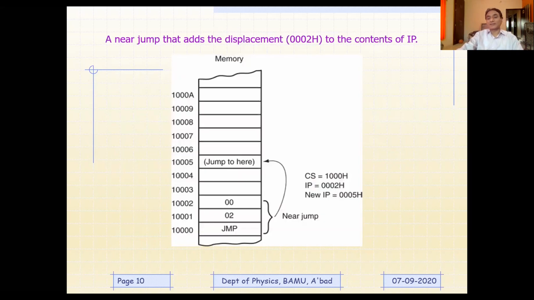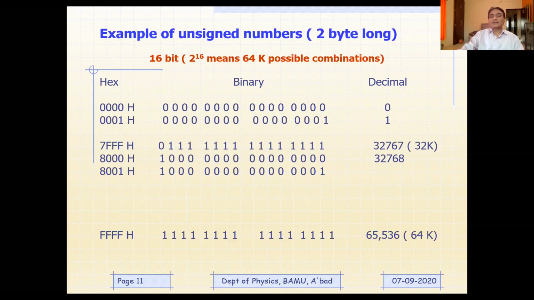How? You can see here. This is an example of an unsigned 2 byte long number. 2 bytes long means 2 to the power 16. If you calculate 2 to the power 16, that is going to be 65,536, popularly called 64k. So there would be 64k possible combinations.